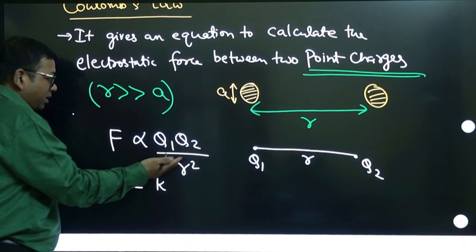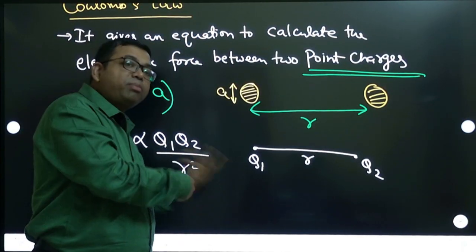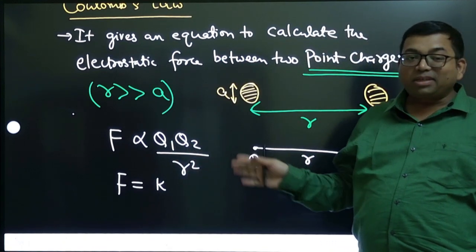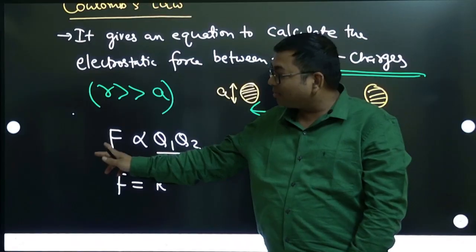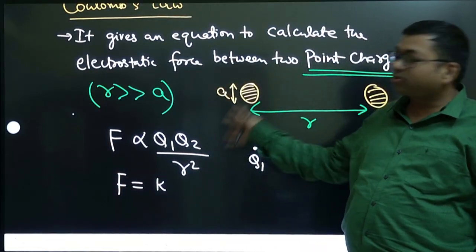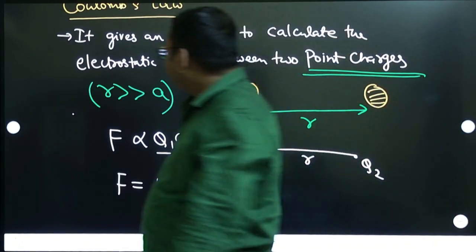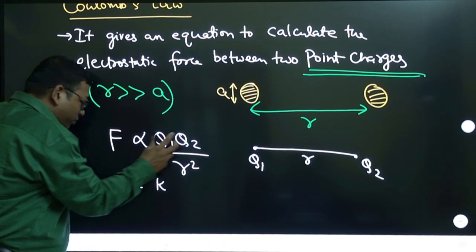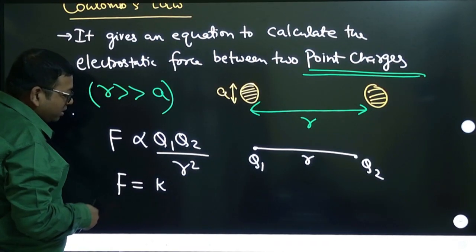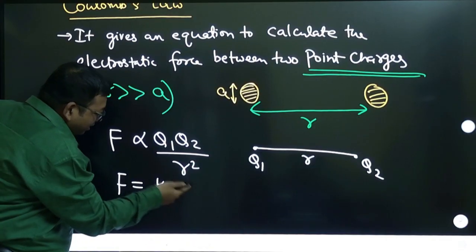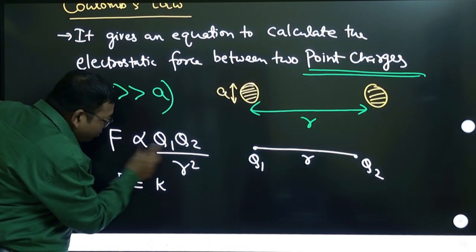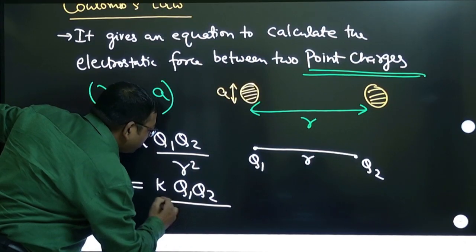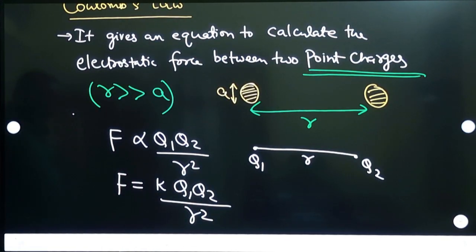It is the magnitude of the product, or the product of magnitudes, that also you can write. Whenever we are saying magnitude of force on this side, this side also means magnitude. So the magnitude of force is proportional to the product of magnitudes of these charges, and inversely proportional to the square of distance. When you remove the proportionality, a constant will come, and the expression will be k q1 q2 by r square. Okay, q1 q2 by r square.